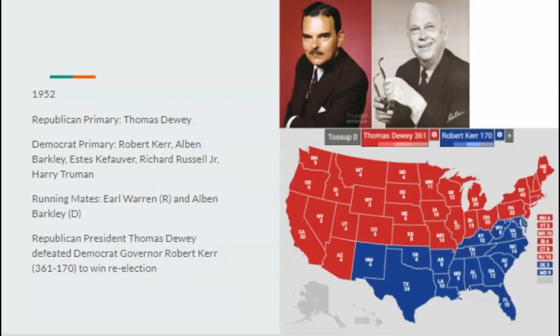And going into 1952, the Democrats nominate Oklahoma Senator Robert Kerr. This whole election is based off of this war in Poland, where Dewey would go on to defeat Kerr 361 to 170. The country is very patriotic when we get into a war. The incumbent usually benefits from something like that, but Dewey would win, and most of this time in 1952 would be focused on this Poland War.